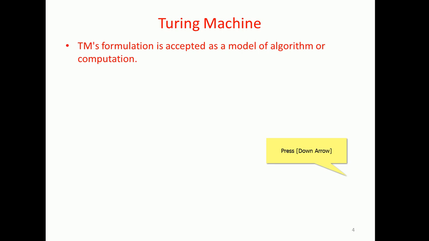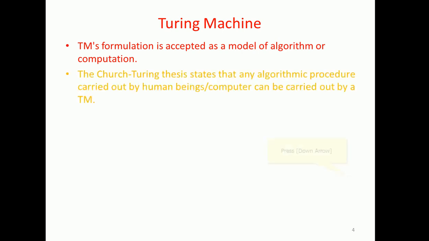It consumes the input and produces the output. In the process, it changes the input from one state to another, and at the end an output is received. That is discussed in the formulation of this Turing machine.